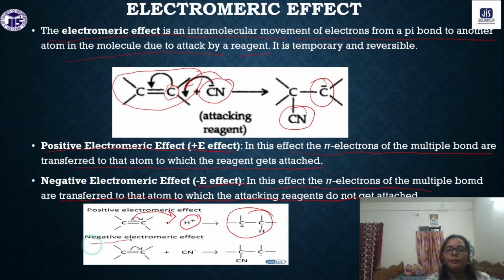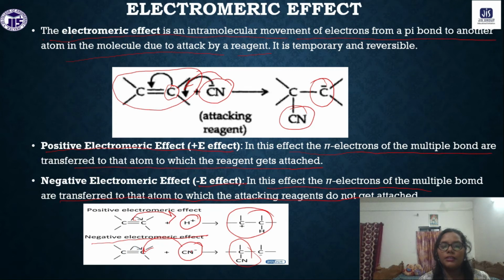For negative electromeric effect, while we have the negative reagent, the nucleophile, it will just attach with this carbon atom, and it will form this type of bond, and this pi bond will shift like this.